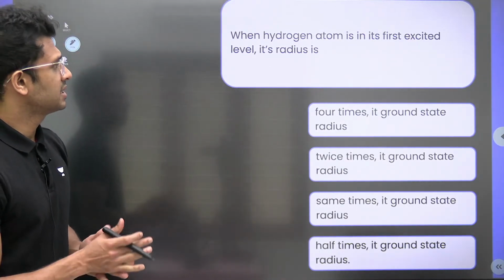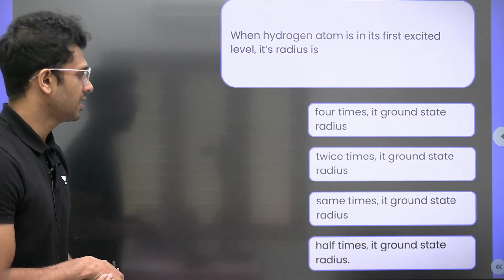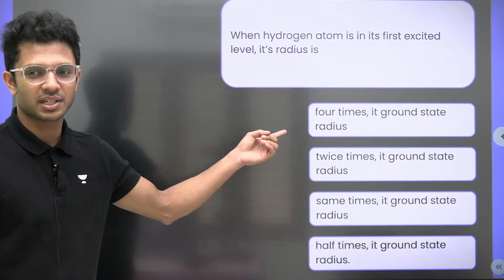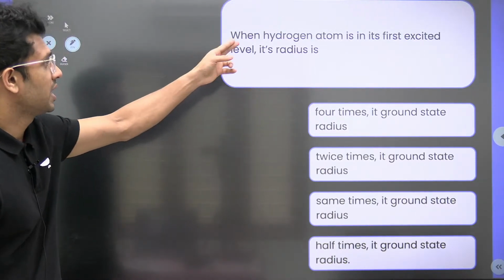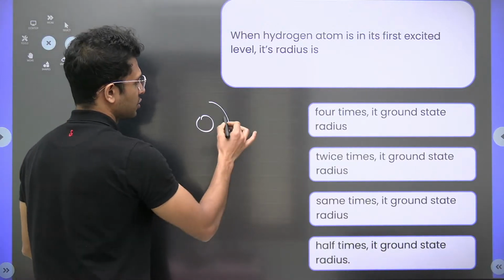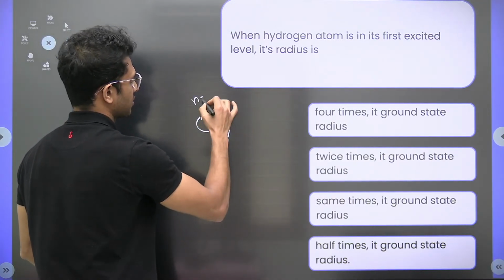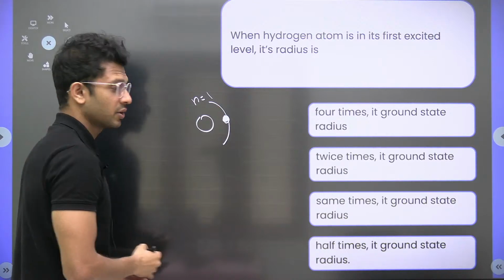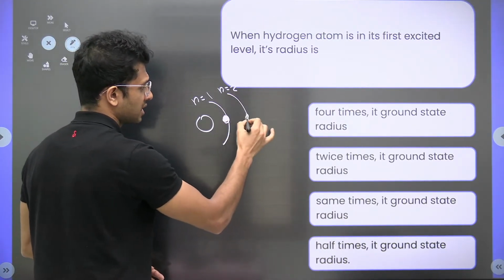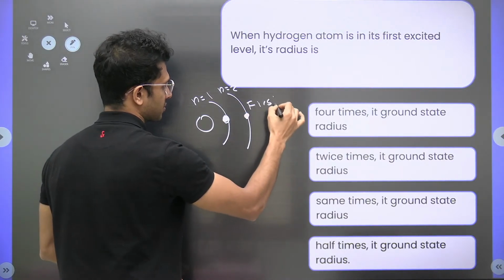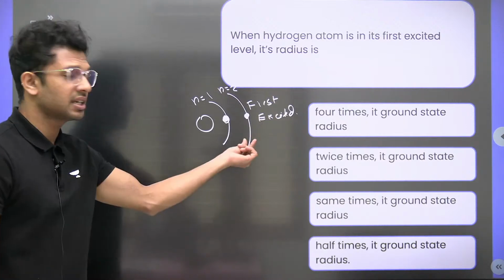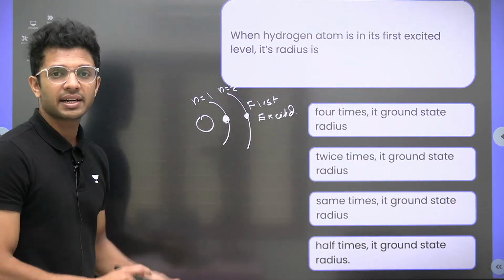When hydrogen atom is in its first excited level, its radius is. And the answer is already 4 times, right? When hydrogen atom is in its first excited state, which is the first excited state? Usually for a hydrogen atom, electron is in n equal to 1. Okay. When it is excited to the second orbit, we will say the first excited. Okay, this is the first excited position of an electron in hydrogen atom.